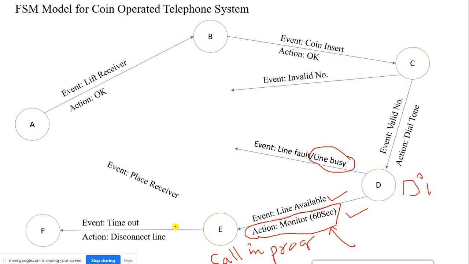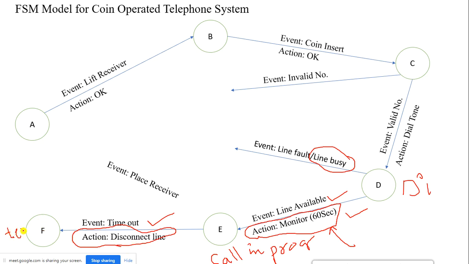Now assume that the timeout has happened. What is the action to be taken here? I should disconnect the line, since you are trying to create an automated telephone system. Now it has to disconnect. So state F is nothing but the call terminated state, right?